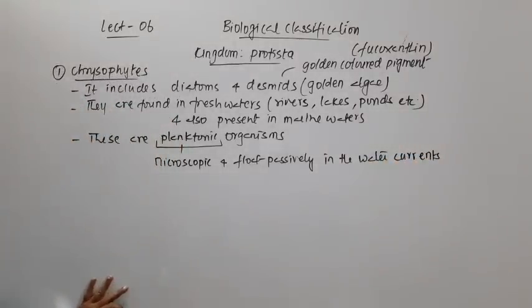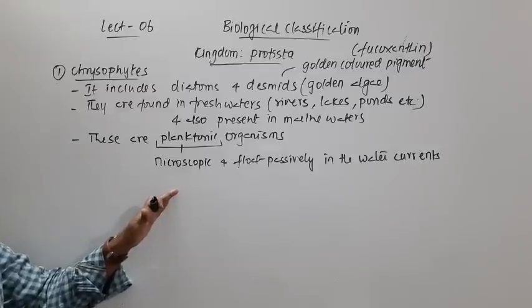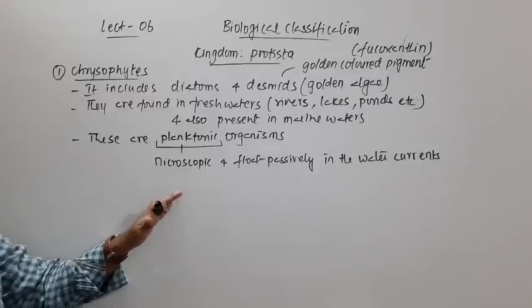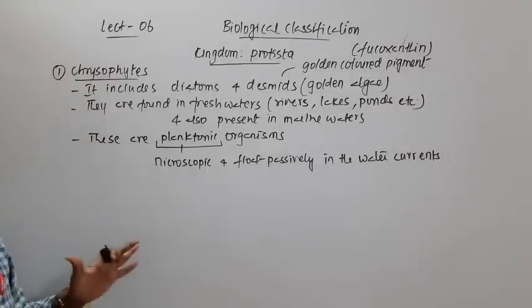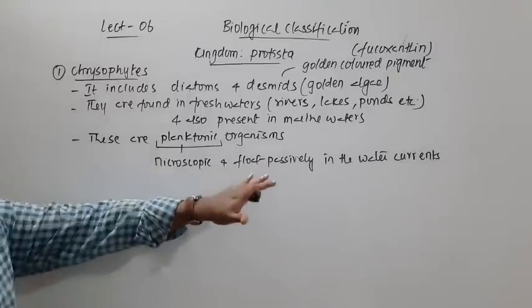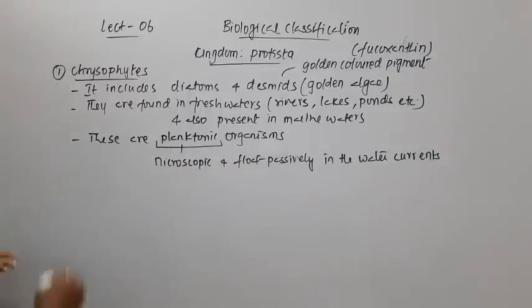Organisms that are microscopic and float passively in the water currents are called planktonic organisms, right? As they don't have swimming capacity, they go along with the water currents. So they are planktonic organisms.